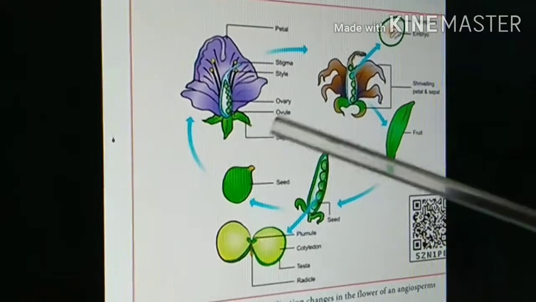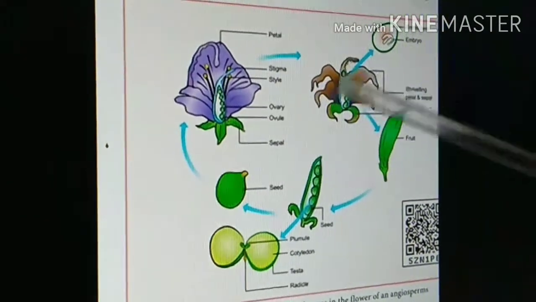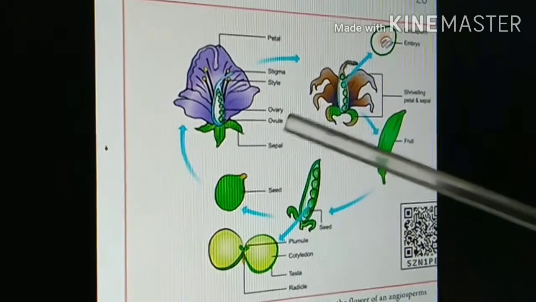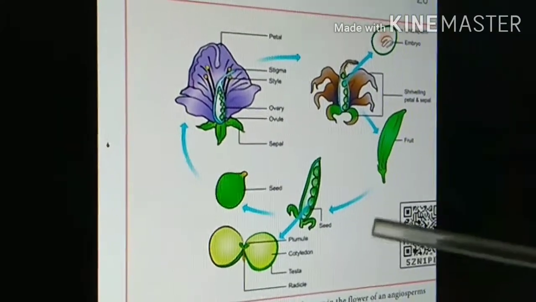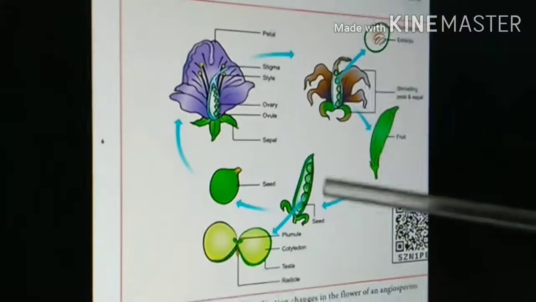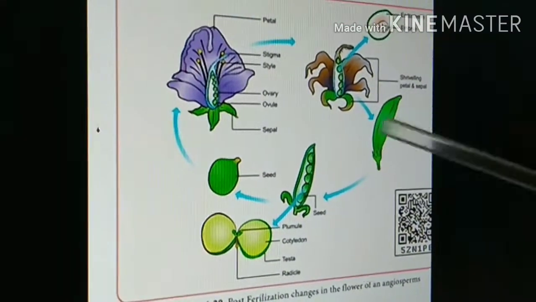Then some fruits like brinjal, Solanum melongena. Solanum melongena is nothing but brinjal. If you see the brinjal, there is a hook-like structure. This is the calyx. That is called the persistent calyx.